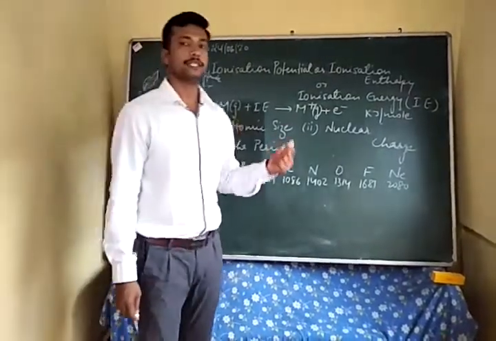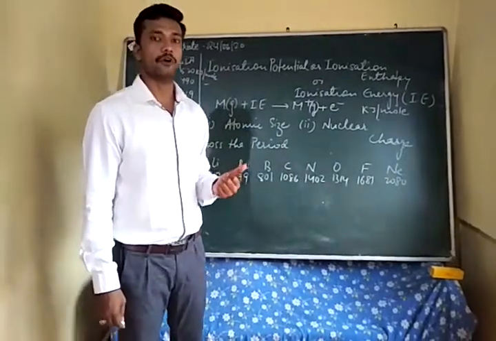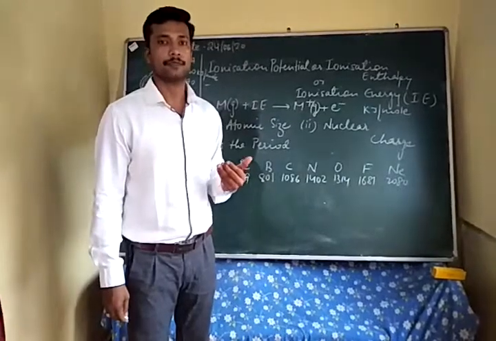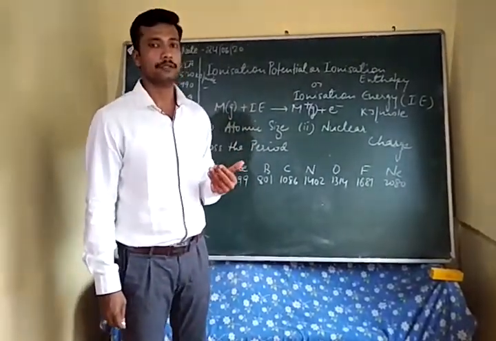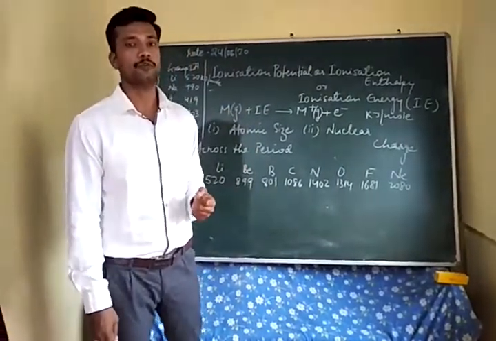Whereas when the nuclear charge is more, the force of attraction is very strong, bringing the outermost orbit very close to the nucleus. As a result, the electrons are also strongly held by the nucleus, and it requires a large amount of energy to remove it.